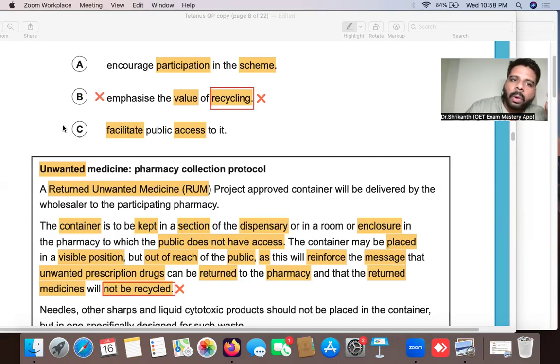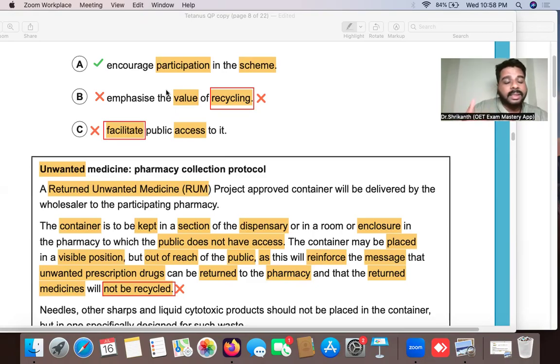Okay. And we have already eliminated what? Facilitate. This also we have eliminated. So C we have eliminated. So now see, B and C we have eliminated. So that means automatically answer option A becomes the correct answer. Now you see,